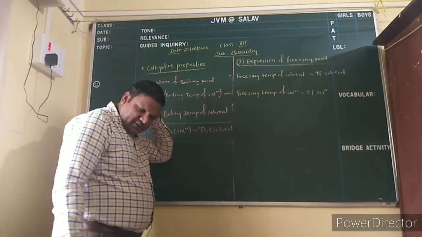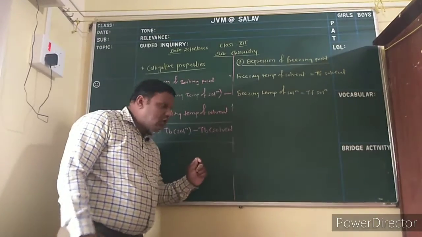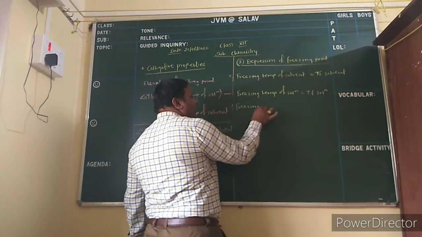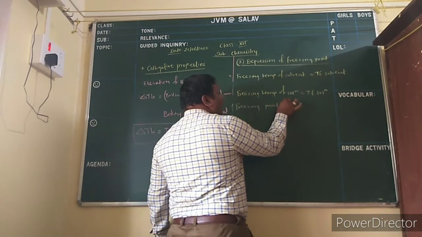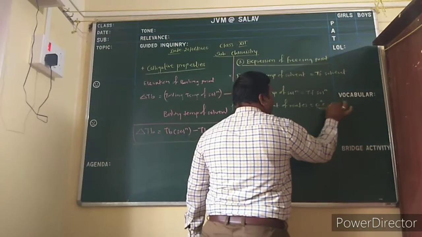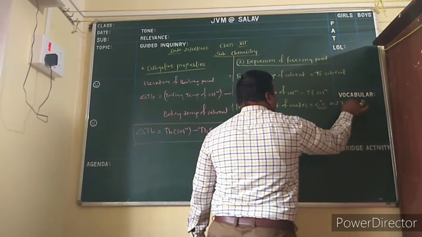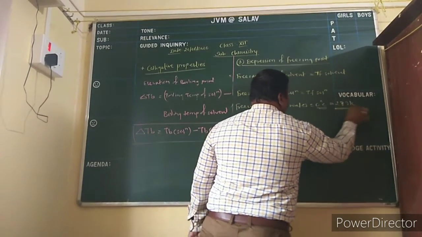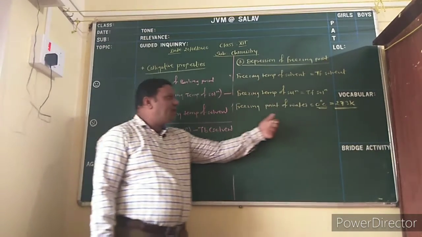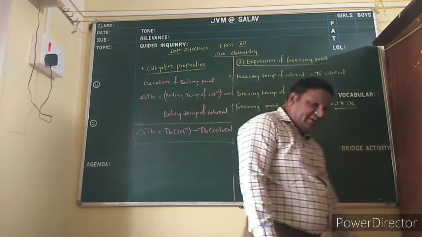Suppose for example we take water. The freezing point of water is 0 degrees Celsius, that is 273 Kelvin. Always remember, at 0 degrees Celsius the water converts into ice.